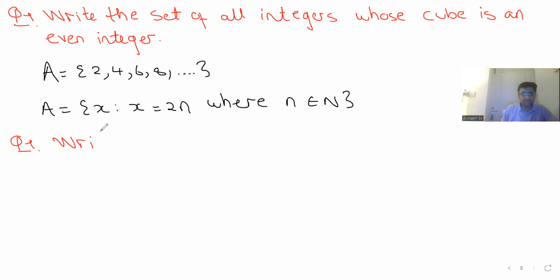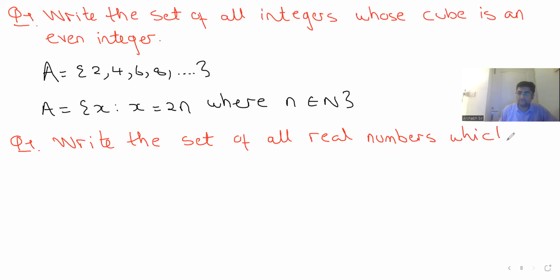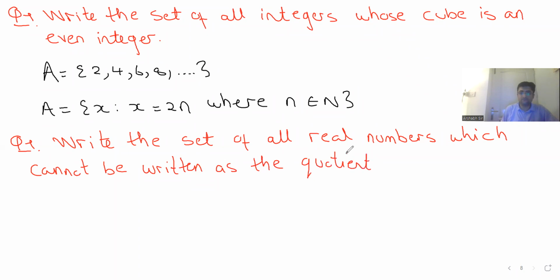Write the set of all real numbers which cannot be written as the quotient of two integers.